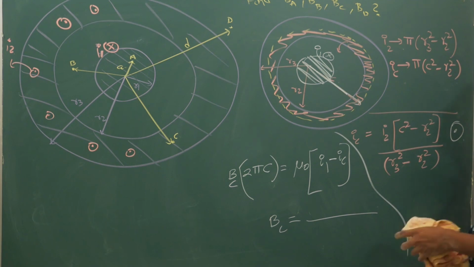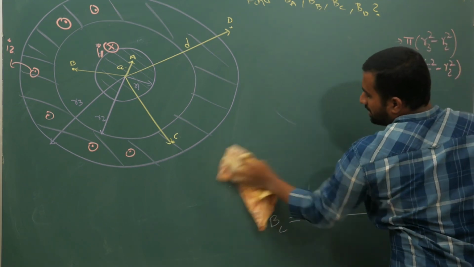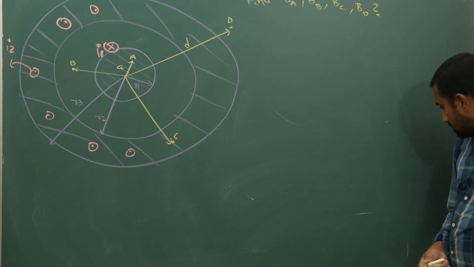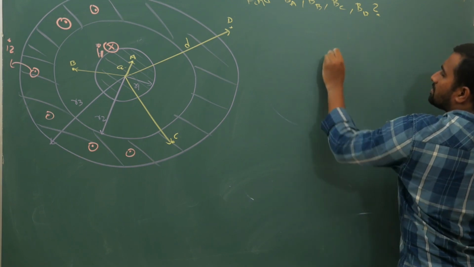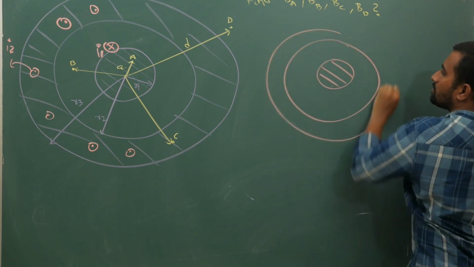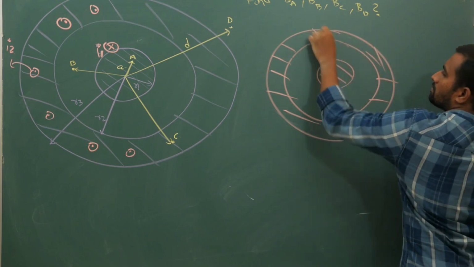Now the last point, that is B4, I mean B at D. So coming to the last point, there is not much to explain, already you have one enclosed by this, there is one more.